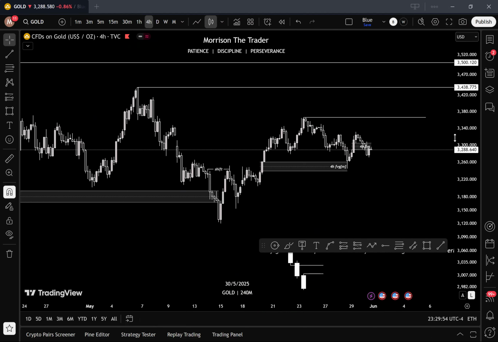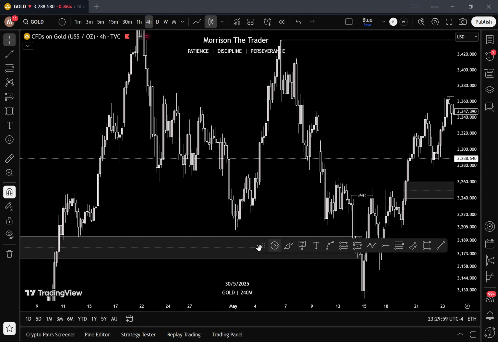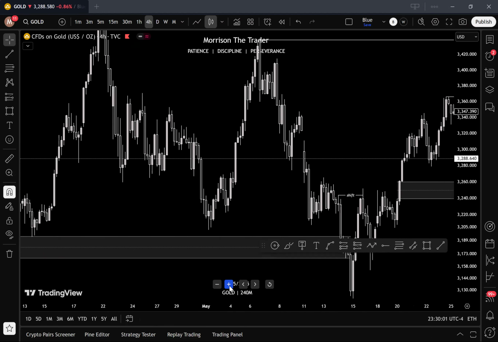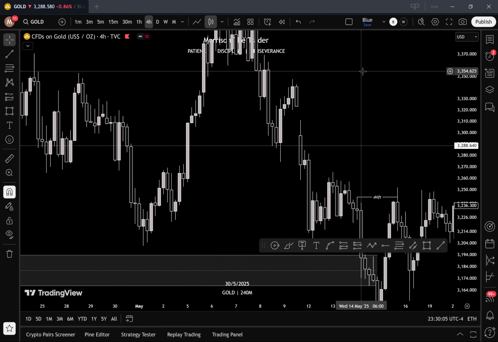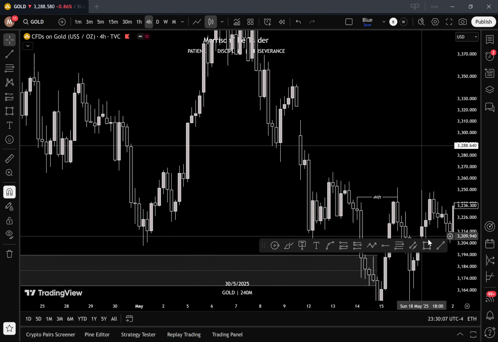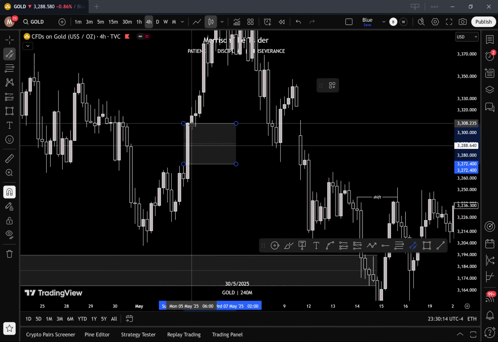So this is the 4-hour chart on gold. And so in this example, you can see right here, we have a bullish fair value gap right here.